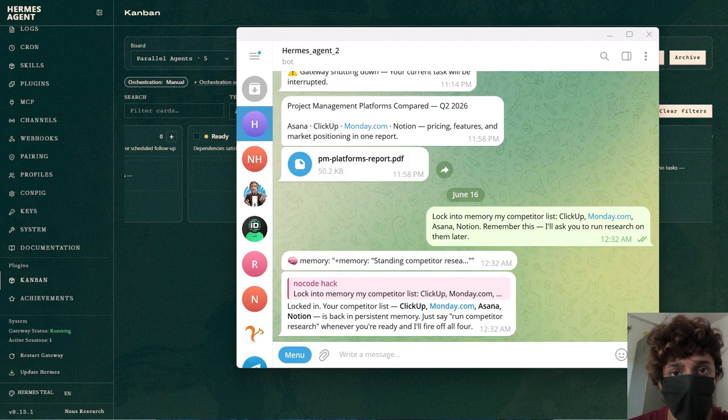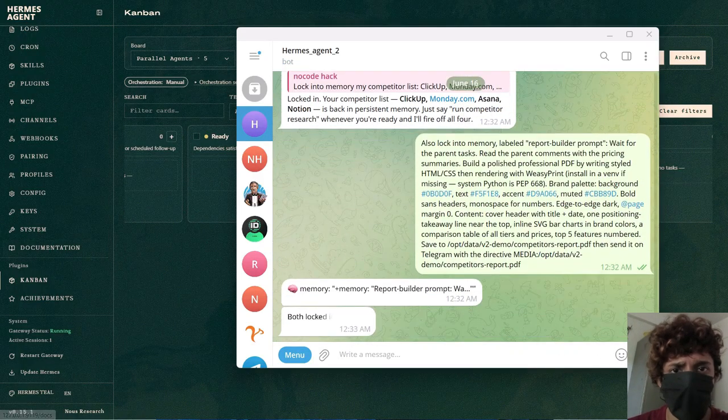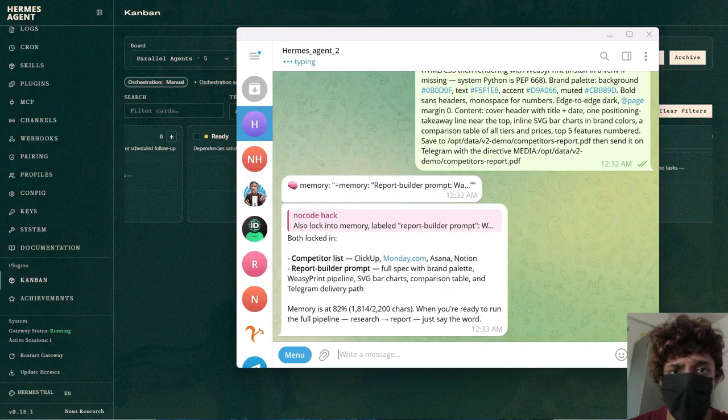You'll see. So one more thing in its memory, the builder's instructions. So when it runs, it knows exactly how to assemble the report. This is the brain behind that PDF. Let's paste this and let's run it. So now we have the list and the builder both in memory.